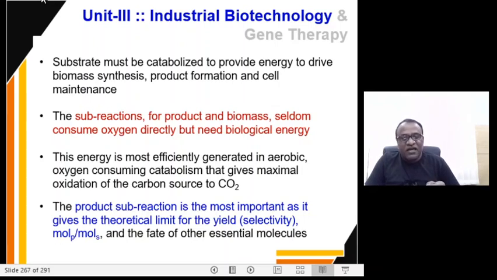Both may not always be the same, because of several other reasons. So this product sub-reaction is the most important as it gives the theoretical limit for the yield of the product, and it also decides the fate of other essential molecules.